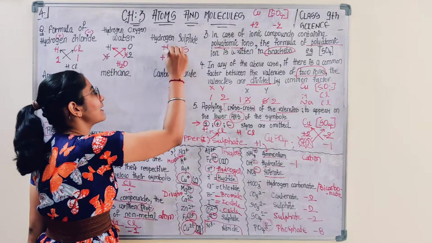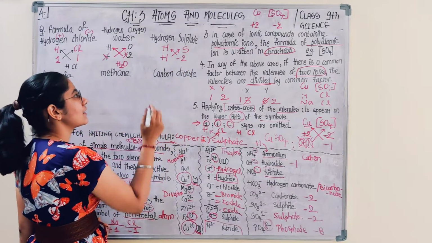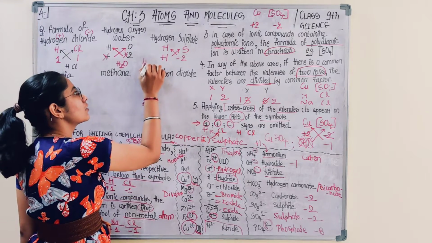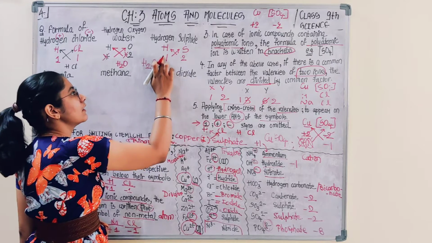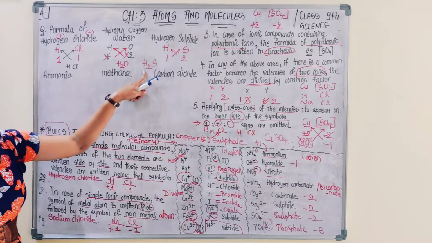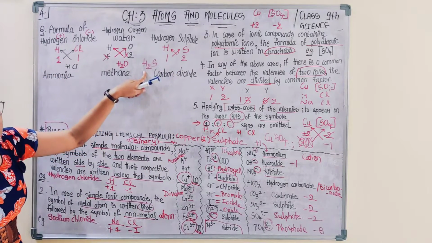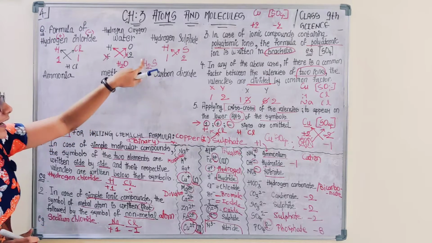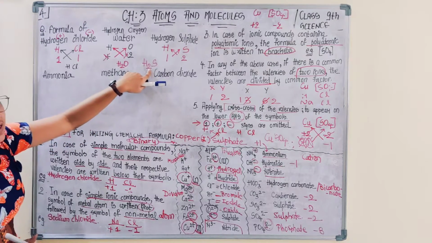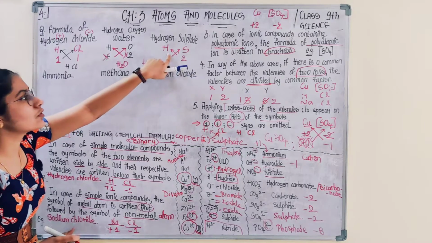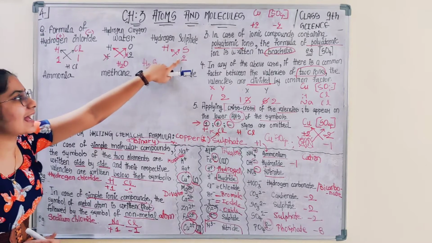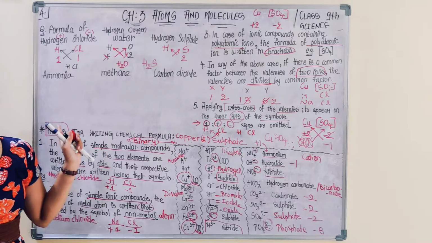You would be applying crisscross. What would be next? H2S. You won't be writing the sign when you are writing the number on the lower right hand side of the symbol. So you would be writing only the number. If the number is 1, no need to write. If there are signs, you have to omit the sign.